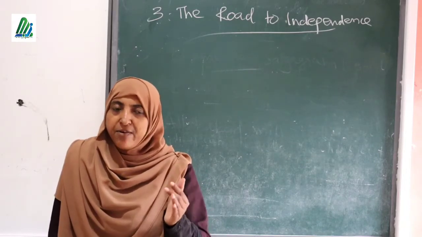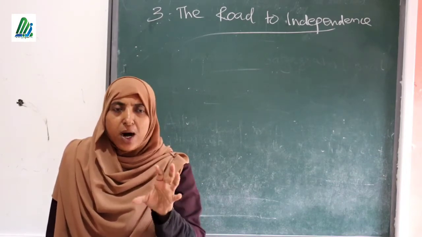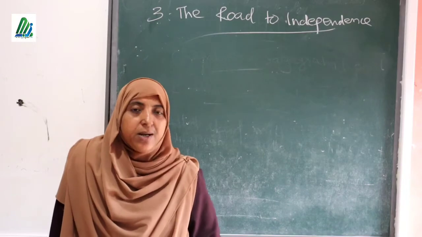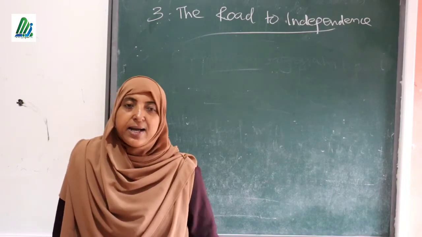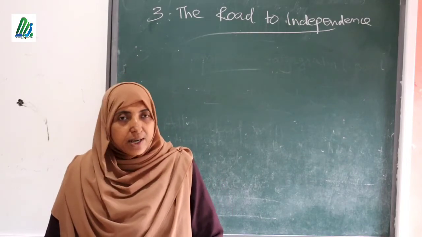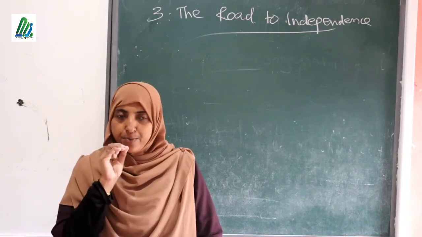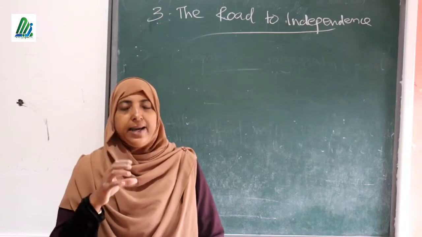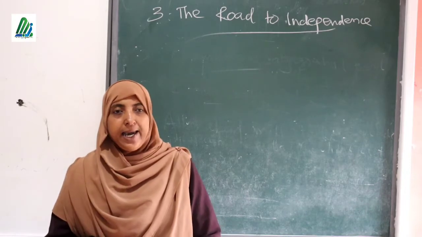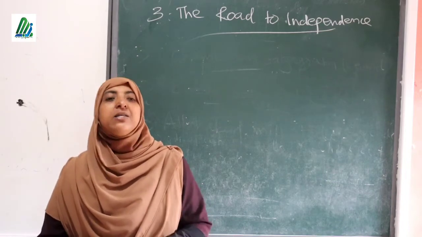Yes, those people were gathered there to address a public meeting. Those people were very poor, they had no weapon in their hands. They gathered there to hear the words of their leaders, or to discuss some important ideas against the British rule. At that time, a British officer came with an armed force and started to fire at those poor people. You can see that picture here.